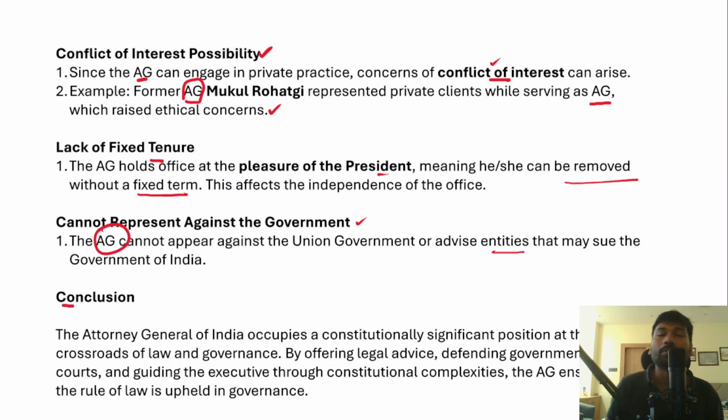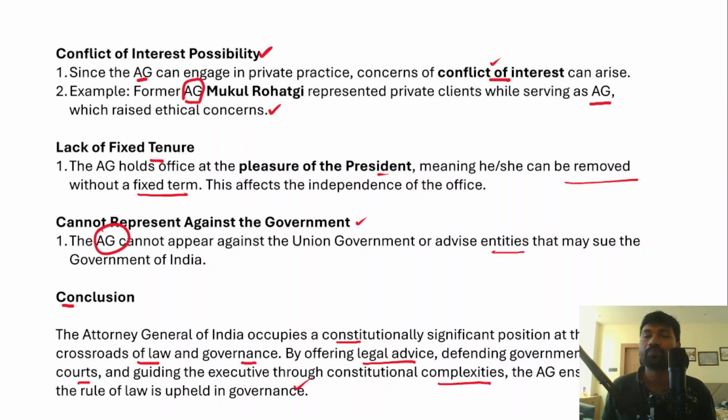However, if we talk about the conclusion, in the conclusion you need to write that the Attorney General of India occupies a constitutionally significant position at the crossroads of law and governance. By offering legal advice, defending government actions in courts, and guiding the executive through constitutional complexities, the Attorney General ensures that the rule of law is upheld in the governance process.